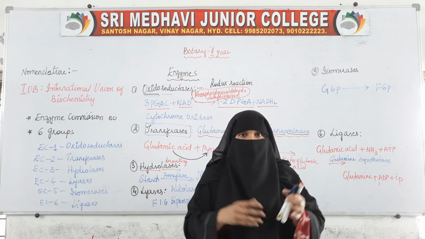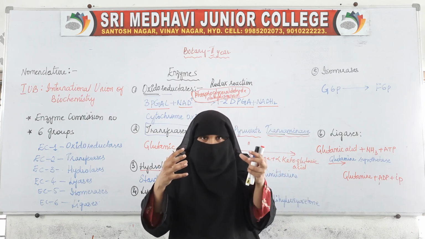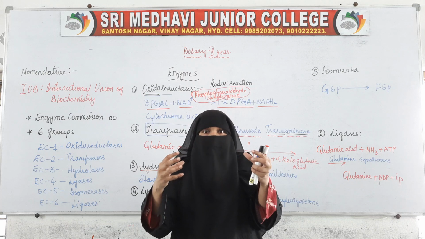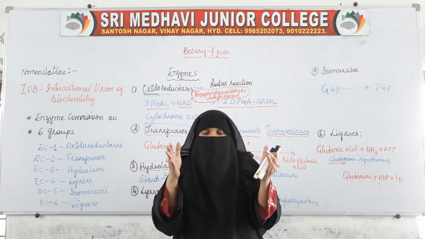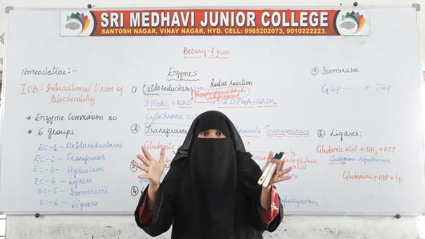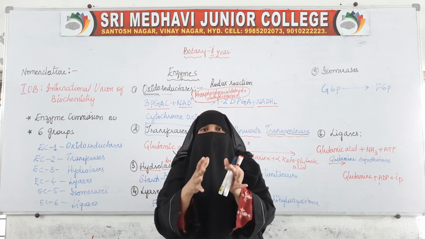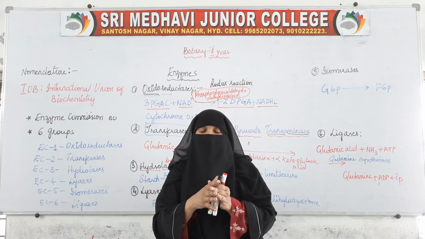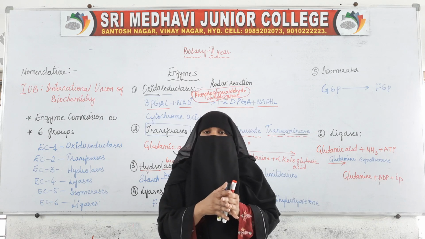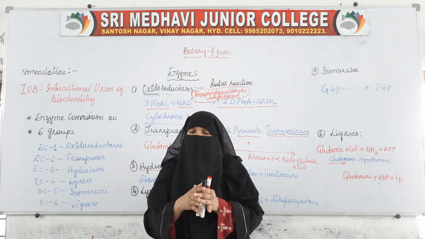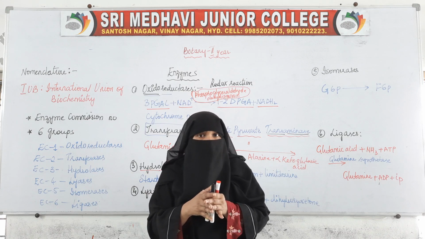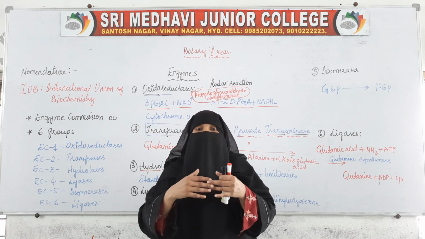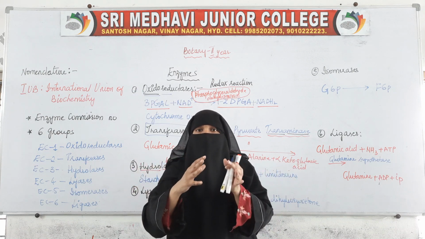So what we are doing is, in two monomers, that is two glucose molecules, from these two glucose molecules a water molecule is removed, and because of this removal of the water molecule a bond is formed between two monomers. So how is the bond formed? Because of the removal of the water molecule, and that reaction is called dehydration. So what we are doing in a dehydration reaction? Removing the water and making the bond.